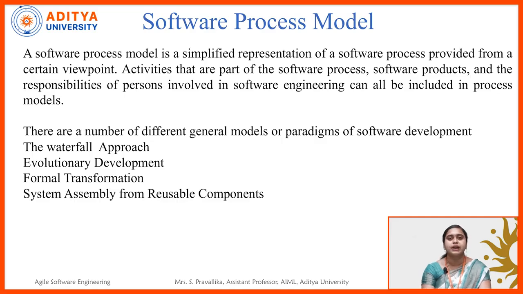The process we are involved in is simply represented as a software process model from a certain point of view. Activities that are part of the software process, software products, and responsibilities of persons involved in software engineering can all be included in the process models. Whatever work we are doing and whatever things we are involving in a particular software come under the software process models. So the process can have products as well as the responsibilities of the persons involved in software engineering.